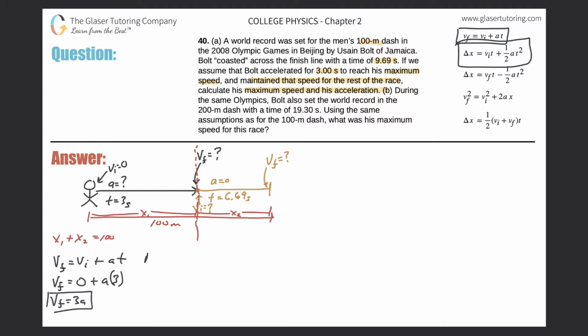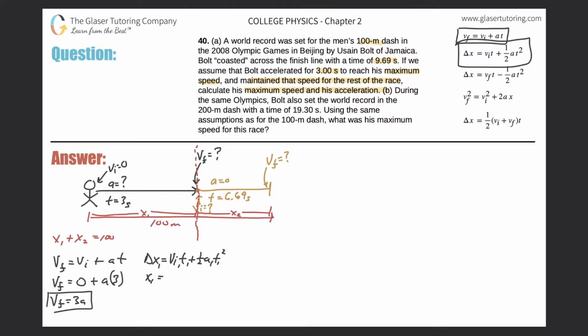So now let's take a look. The displacement of now, this is important, you've got to think about your frames. The displacement of the first frame should equal the initial velocity of the first frame times the time of the first frame, plus 1/2 times the acceleration of the first frame times the time of the first frame squared. So the displacement of the first frame is just, as I called it, x1.